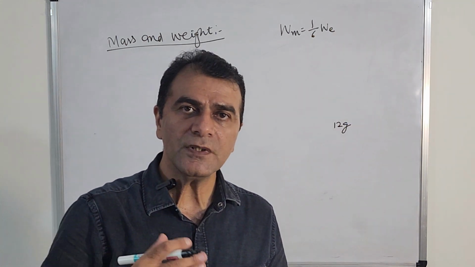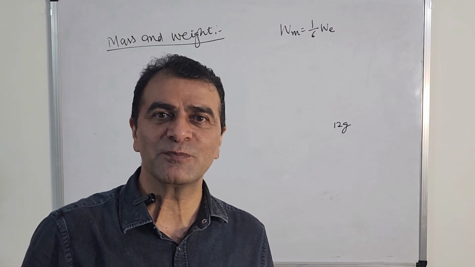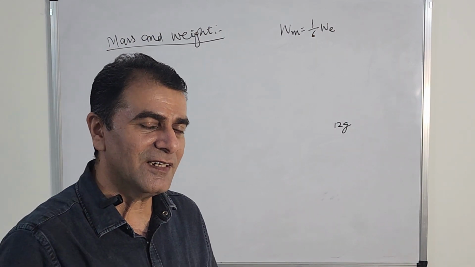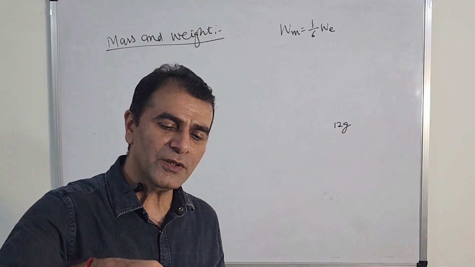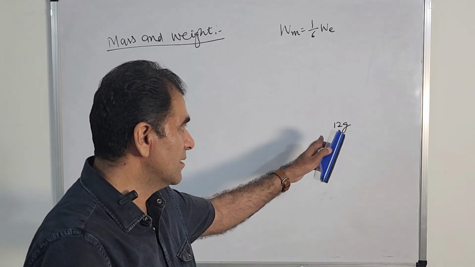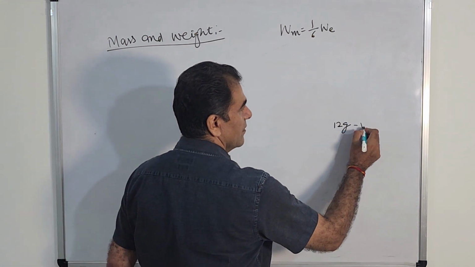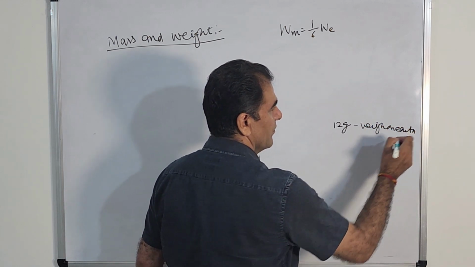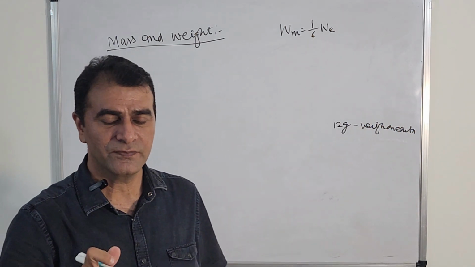Now I go to moon. However, it's not so simple to go to moon, but let us imagine that we are going to moon with the weighing machine and this pen also, which we measured here on earth. This is the weight on earth. I'm giving just one example only.